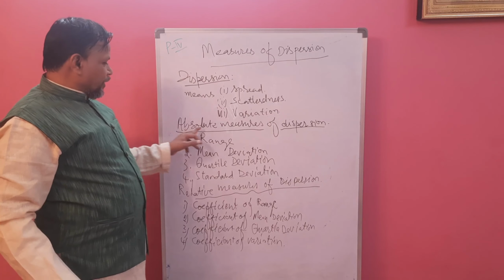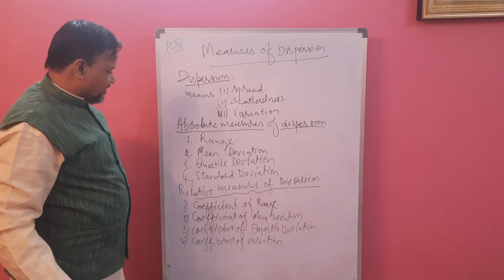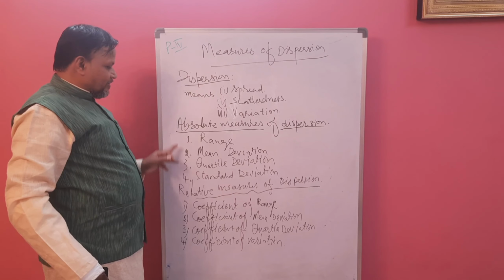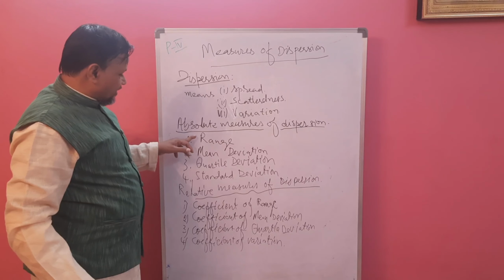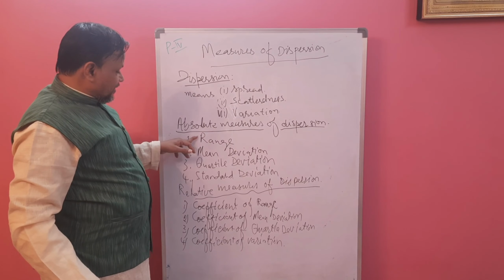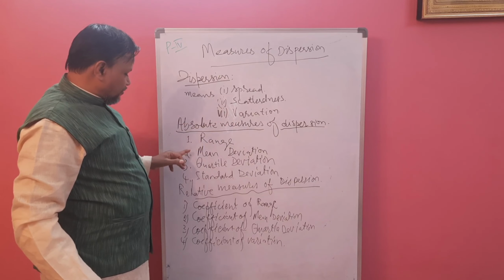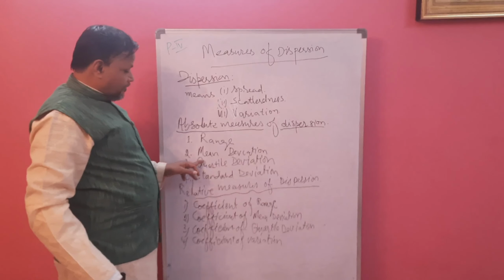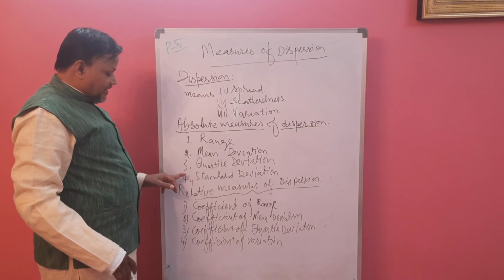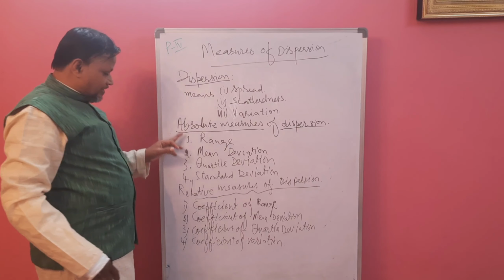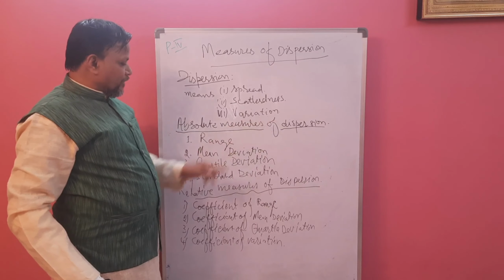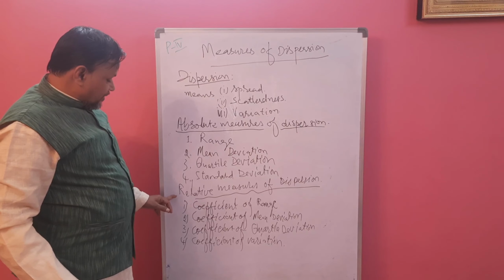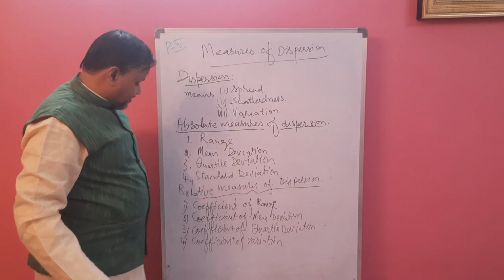Now, absolute measures of dispersion. Dispersions are absolute and relative. So absolute measures of dispersion are: range, mean deviation, third quartile deviation, and fourth standard deviation. These four are called absolute measures of dispersion.